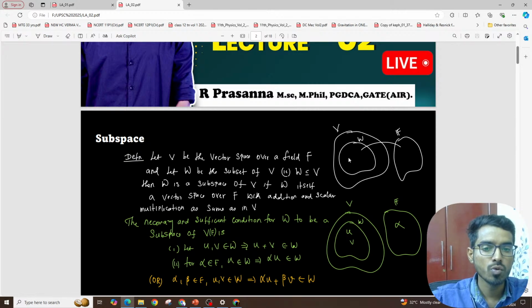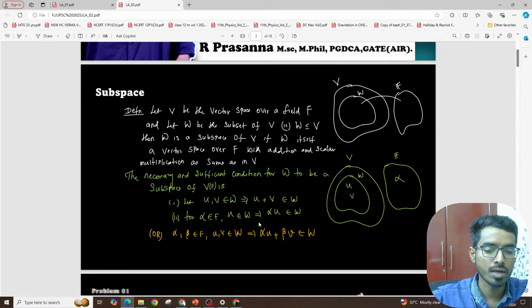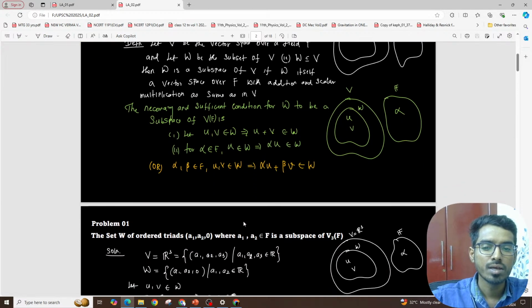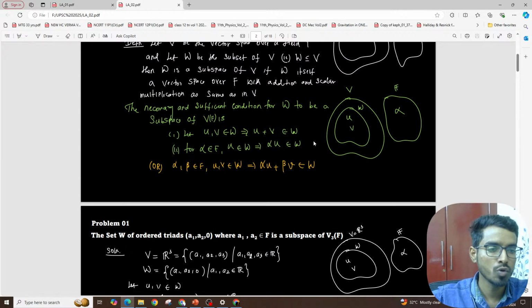Very, very important. You take two elements u, v in W, and you take some scalars in the field F. Then the sum u plus v should also be in W, and you take some element alpha in the field F, then alpha u should also be in W. These two conditions can be combined into one condition: you take two elements alpha, beta in F, you take u, v in W, then alpha u plus beta v has to be in W. Very, very, very important, right?